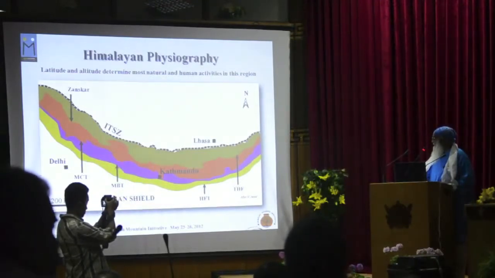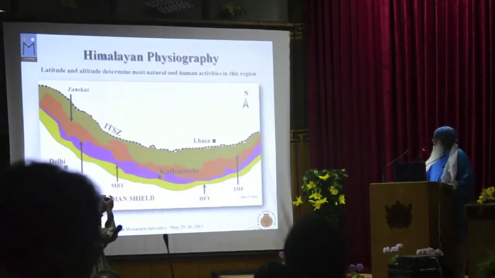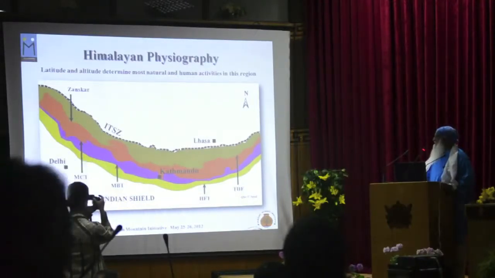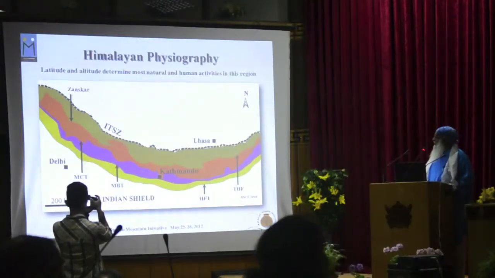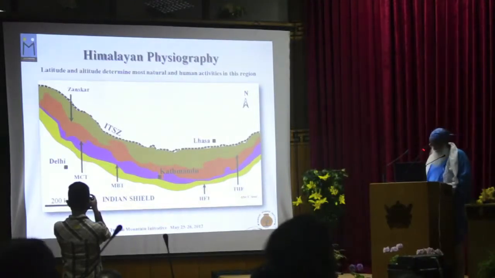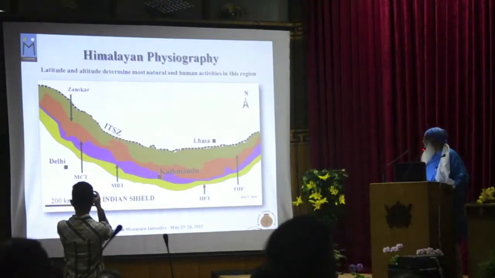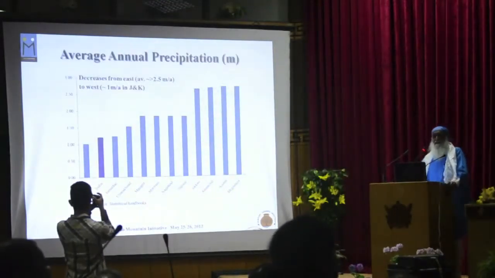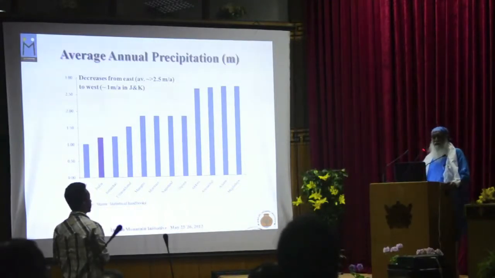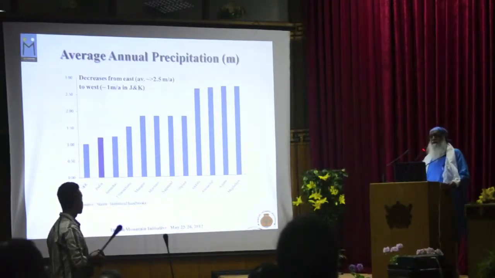The Himalayan frontal fault in the south, the next one is the main boundary thrust, then the main central thrust separating the purple and the red region, and finally the Trans-Himalayan fault and the Indo-Tibet Suture zone. If we look at the precipitation pattern in the Himalayan region, we find that it decreases as